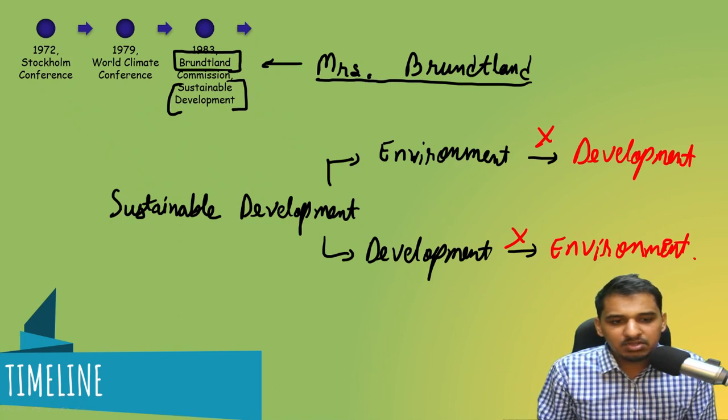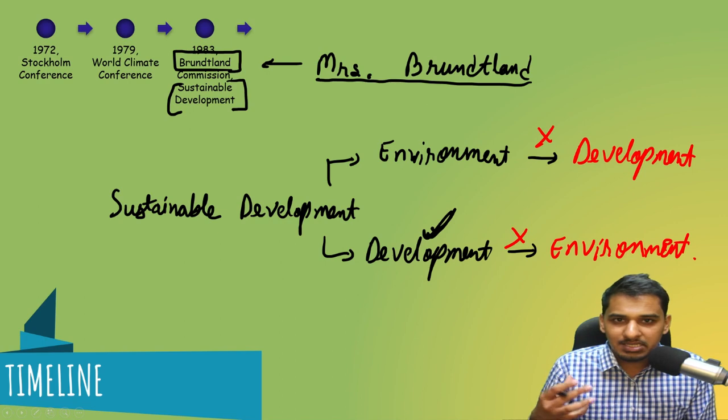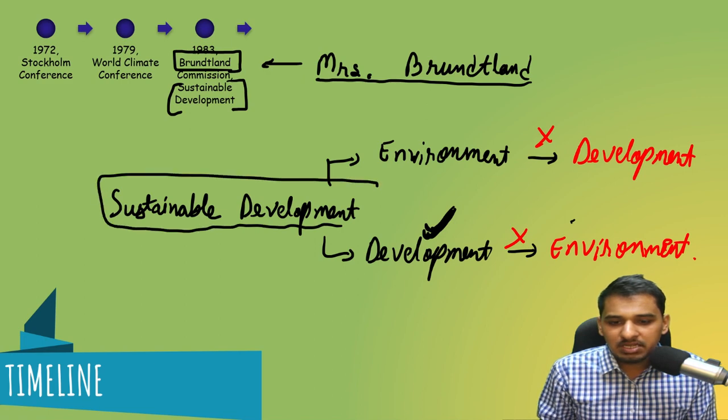And this was especially true for the developing countries, because at that time many countries had just achieved their independence. They were in their developing phase. So how can they achieve their development without harming much of the environment? This was very important. So this conference gave the concept of sustainable development.